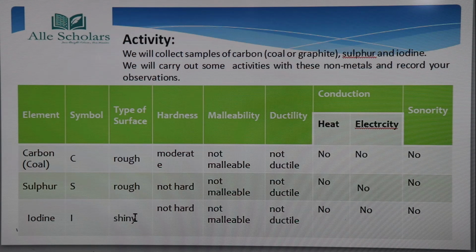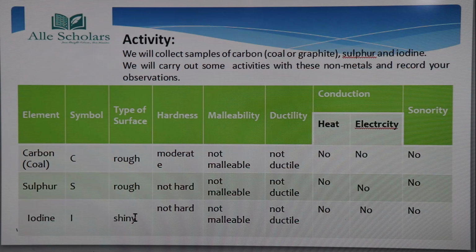Neither carbon is malleable, nor sulfur, nor iodine, whereas we have seen it is just the opposite of a metal. If we see about the metals, they are highly malleable. So these are also the differences. I will tell you about the difference between metal and non-metal afterwards. First, we will see the properties of carbon, sulfur, and iodine. If we talk about malleability, they are not malleable.